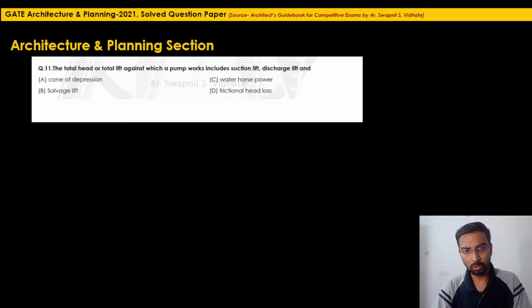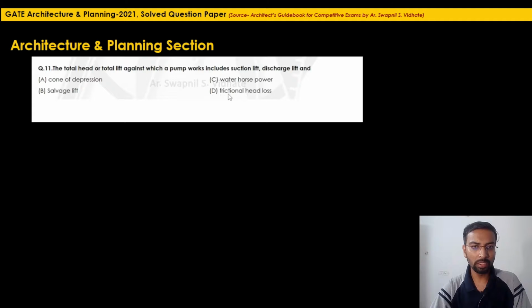And earlier also, this data is related to the Hazen-Williams nomogram or Hazen-Williams equation, which is generally used in the calculation of diameter of water supply pipe. This information has already been given in the guidebook, and this data is particularly given in the earlier year paper. So more or less this question was related to earlier year data. So here the correct option is frictional head loss.